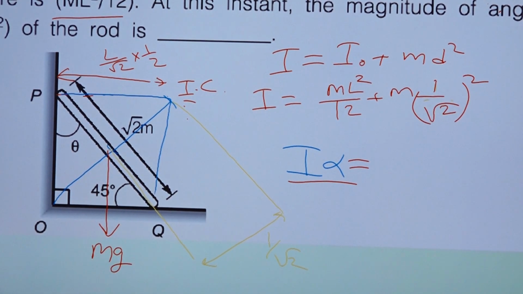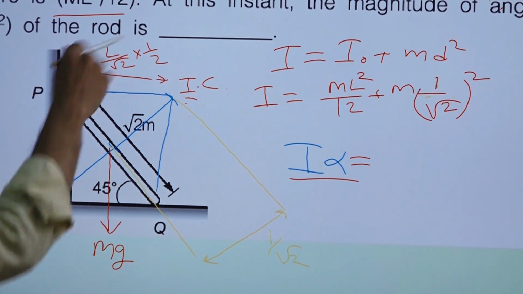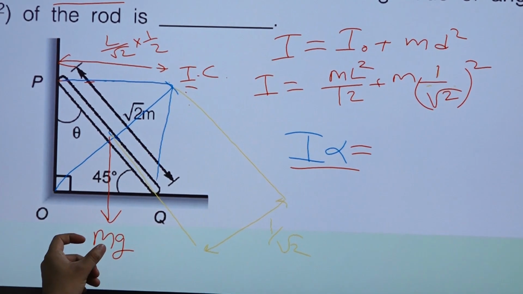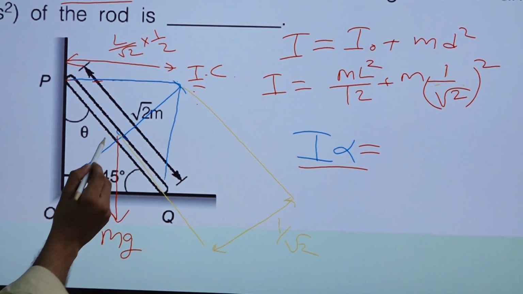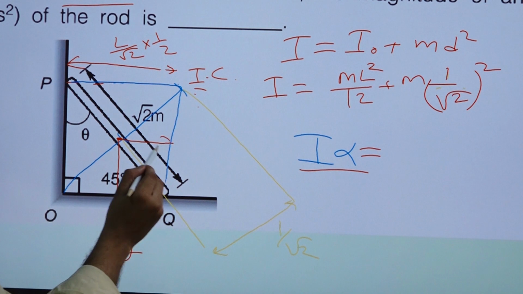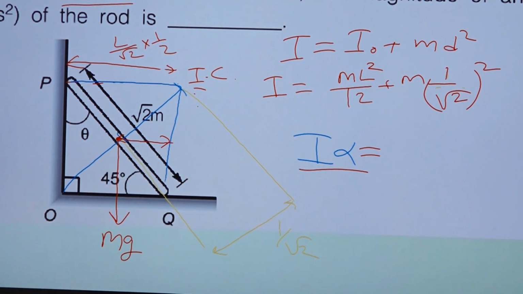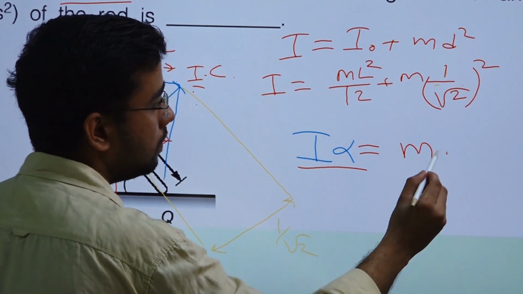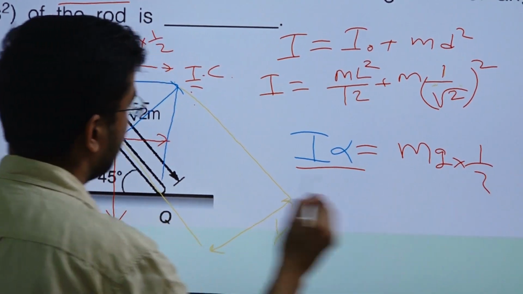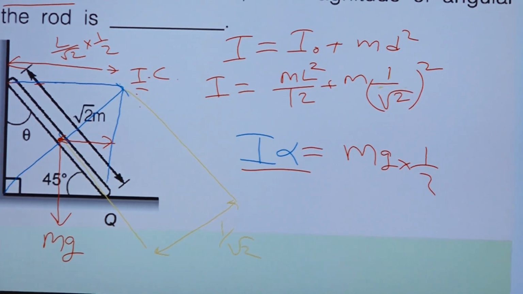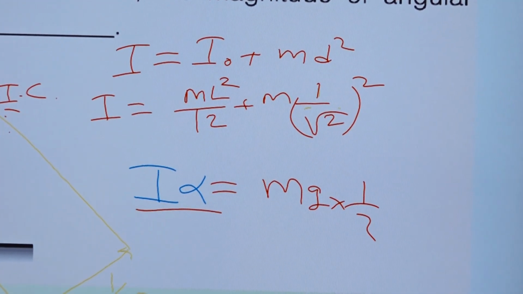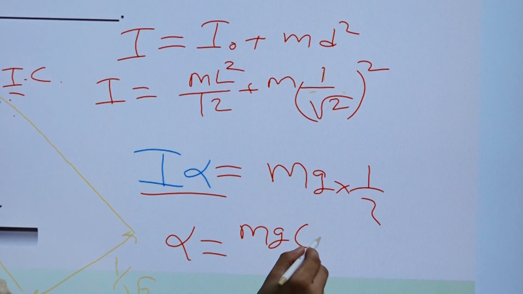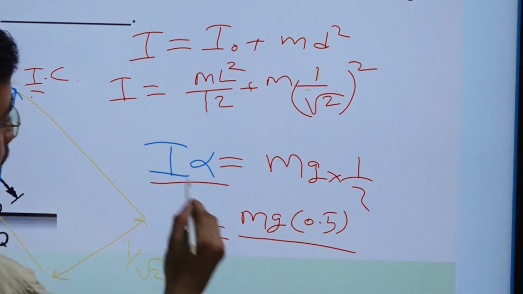This force mg is creating a torque, a couple, about point I. To find this couple, from this point to this point we need the distance, which we already found as 1 by 2, so mg into 1 by 2. It will move in the anti-clockwise direction about this point. So alpha is equal to mg into 0.5 divided by I.